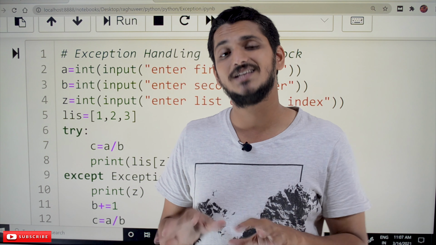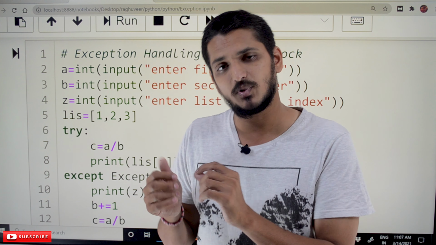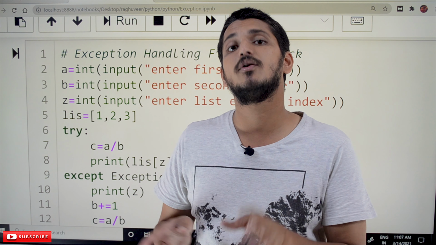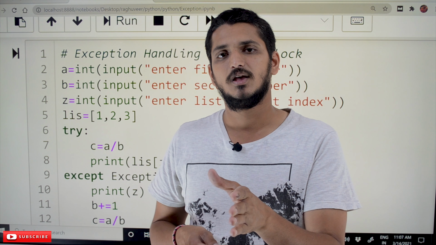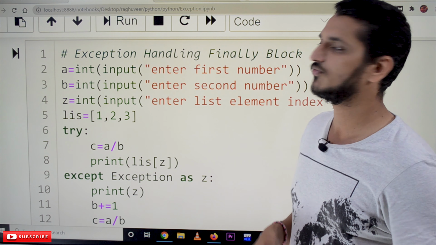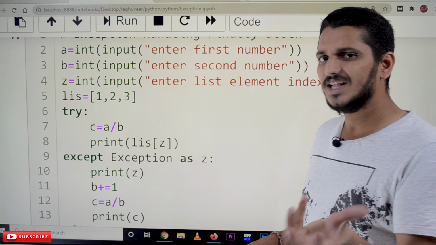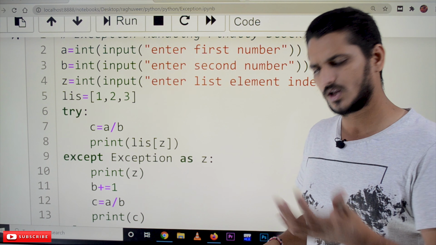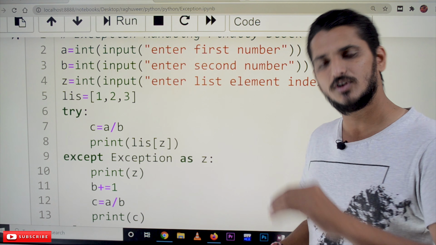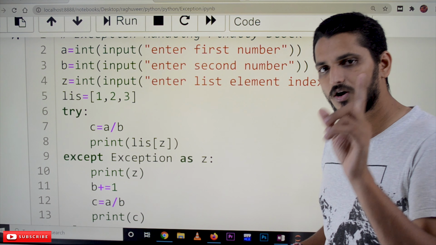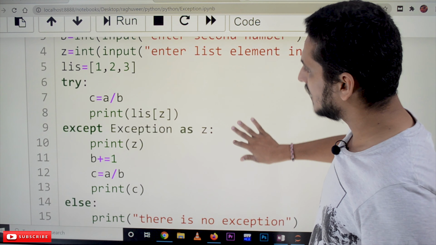we will write it in the finally block. We have not yet discussed files. This example we will discuss in our next classes, whenever we discuss files. There you will get this situation. But remember here, finally is used. Finally is called whatever happens, whether it raises an exception or not, it will call the finally block.